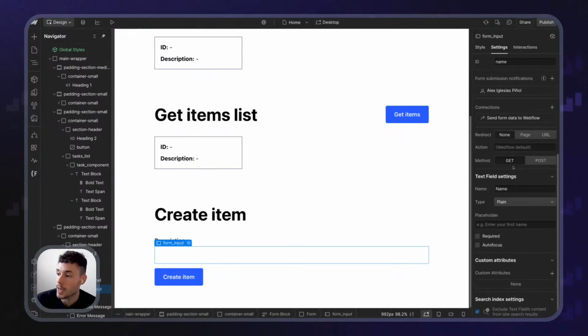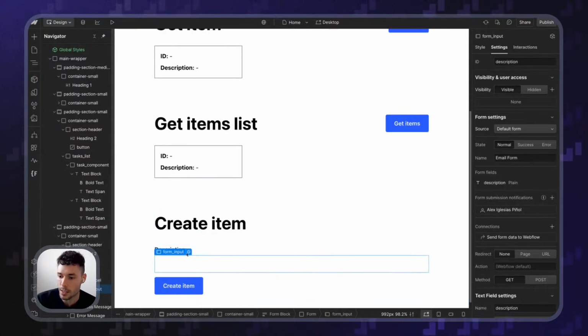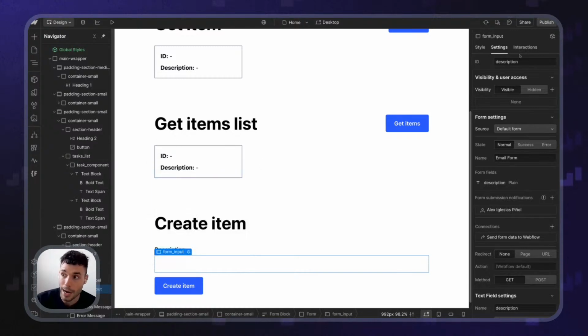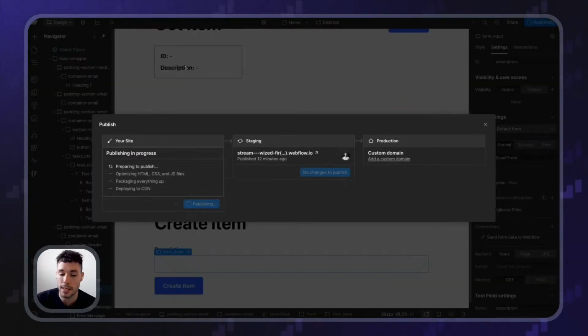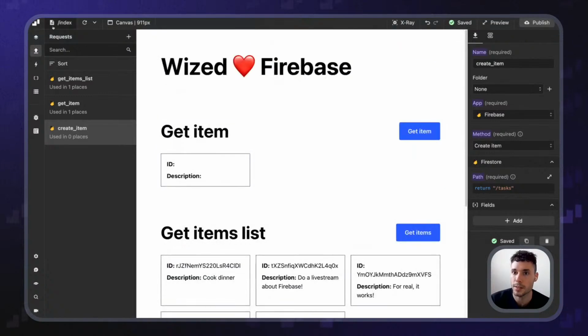So in my case, I'm going to name it description, like this. You can find these settings in here, or you can simply click in here. The name, I want it to be description. You will see why now. So if we publish this and we go to the staging site and refresh this,